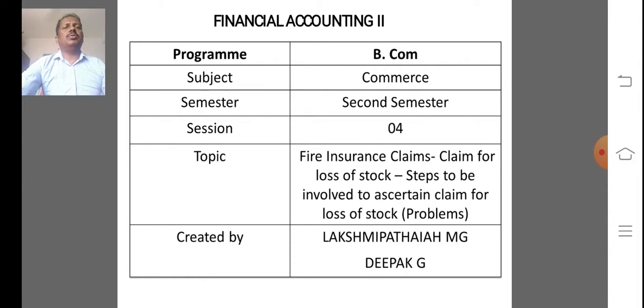What are the steps involved to ascertain a claim for loss of stocks? For calculating the amount to be claimed from the insurer for loss of stock in a fire accident, the stock on the date of fire must be ascertained.